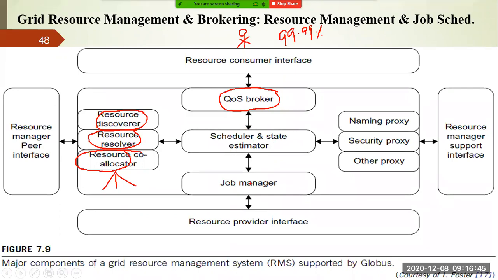Similarly, the job manager is there. It is dispatching the jobs to its own resource management system, or it may dispatch the jobs to another resource management system, right? Similarly, various proxies are used here. You can see the naming proxy, security proxy, or other proxies used in the resource management system.